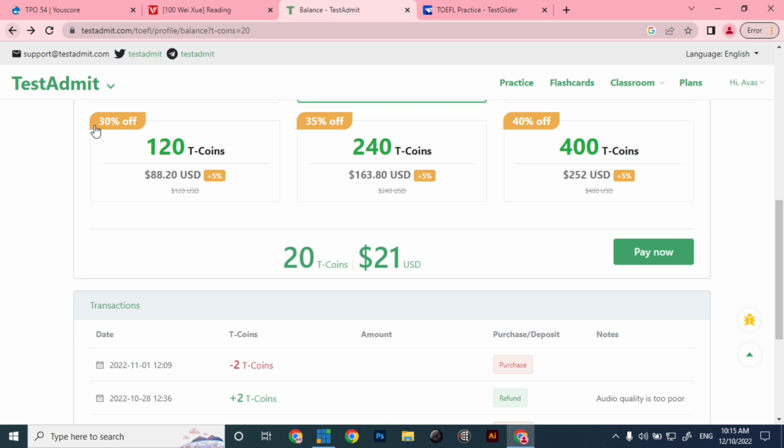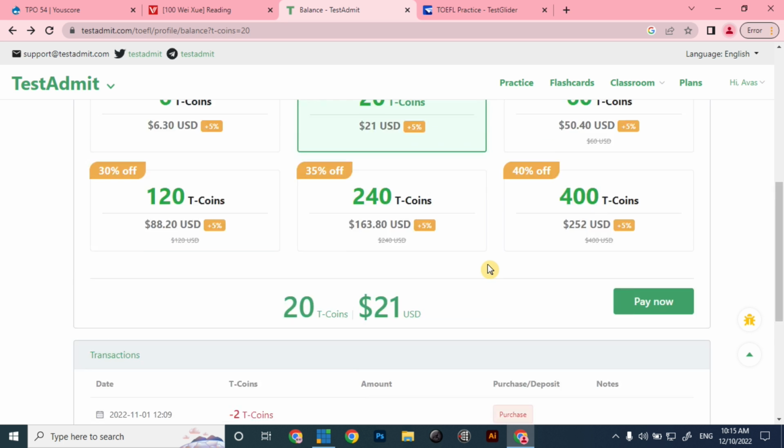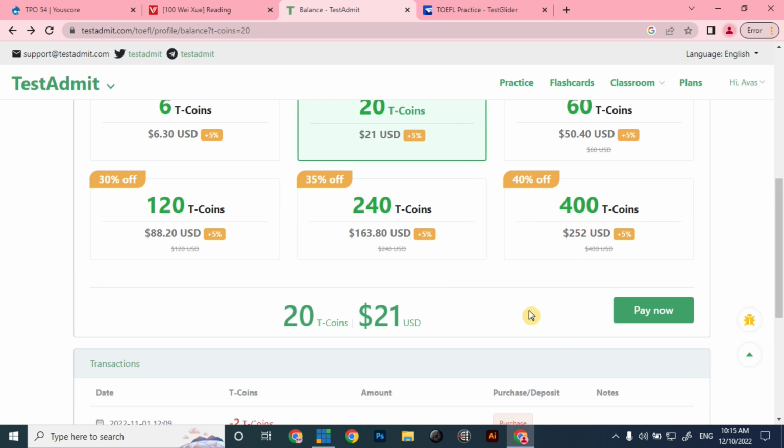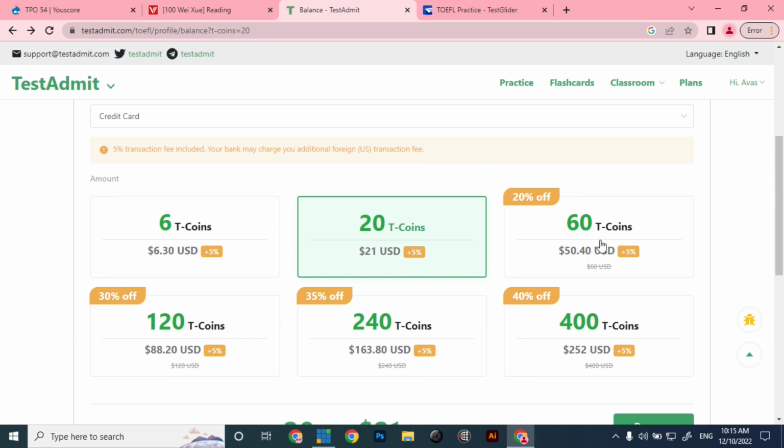If you have access to international payment cards like MasterCard as well as Visa, then you can easily take a package and practice it. It provides different packages, like for 1 month as well as for 5 months. So